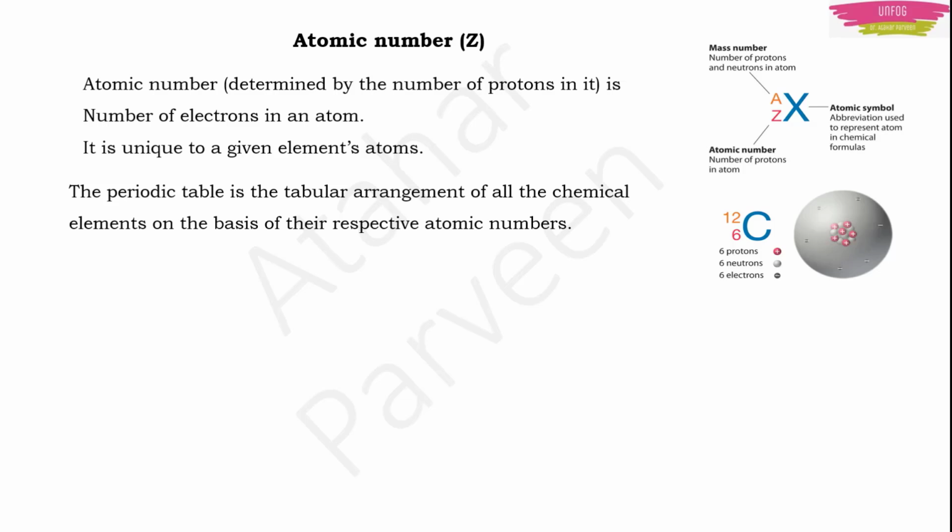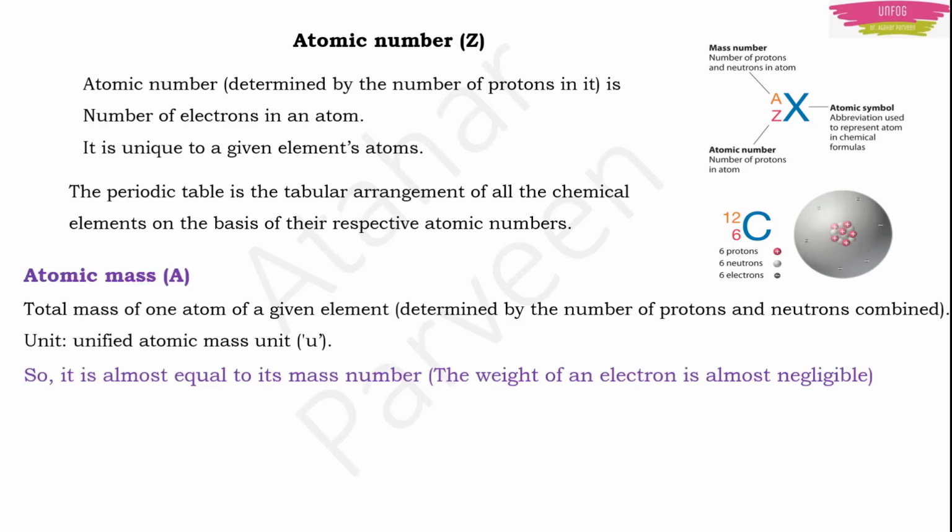Now there is another thing which we use to describe an element, that is known as atomic mass. We denote it by capital A. That atomic mass is the number of protons and neutrons. We have to add how many protons plus how many neutrons together, how many of them are there.